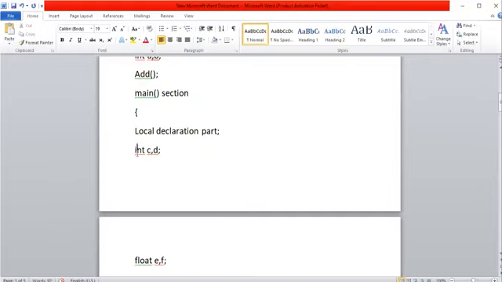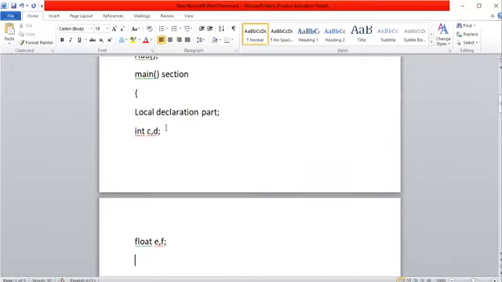So int c comma d, float e comma f. Here c and d are of type integer and e and f are of type floating point. We declared all the variables within the main program. That's why this is called the local declaration part, because these variables are available to the main program only. We cannot access c, d, e, f outside of the main program, because they are local to it.